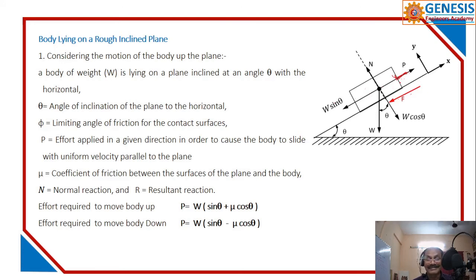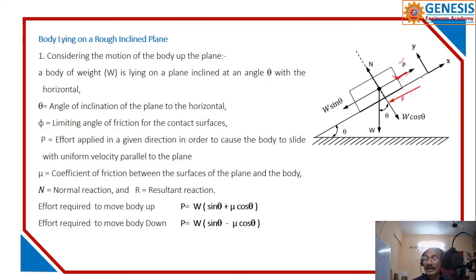Or otherwise, you might have observed, it may be tied to that vehicle, like you may place some wedge under the tires, like that also you can assume. Okay, so that is the force applied, P.